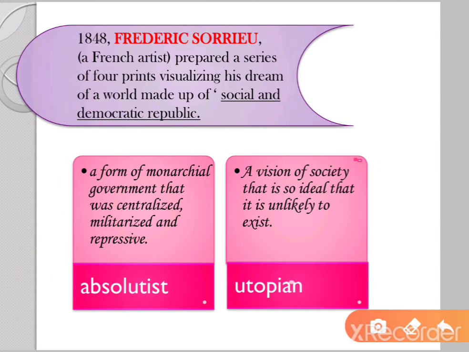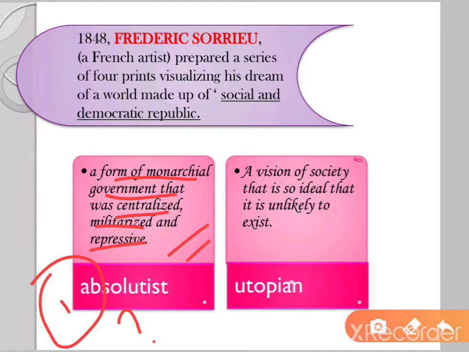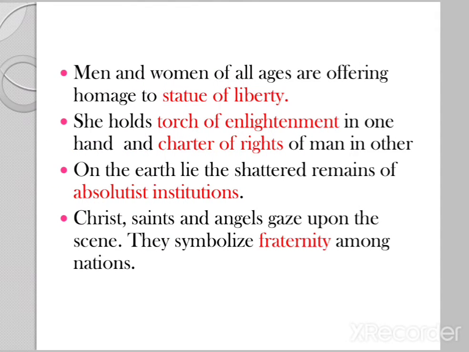Absolutist refers to a form of monarchical government that is centralized, militarized and repressive. This can be asked for 1 mark. What do you mean by absolutist institutions, or what do you mean by absolutist? So you can define this in this way. Then we saw Christ, saints and angels gaze upon the scene, and they are symbolizing fraternity among the nations.